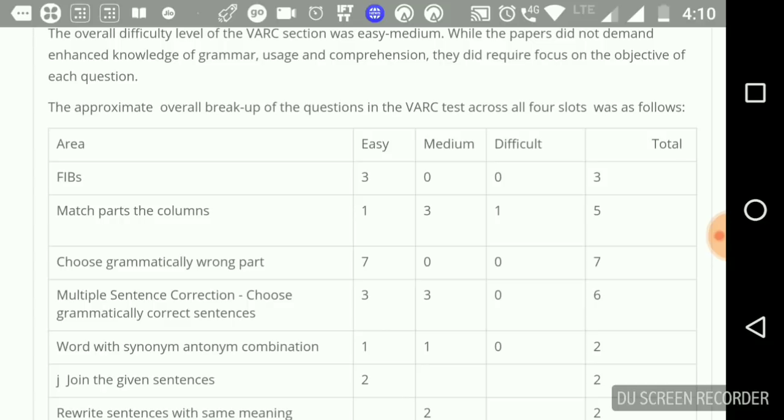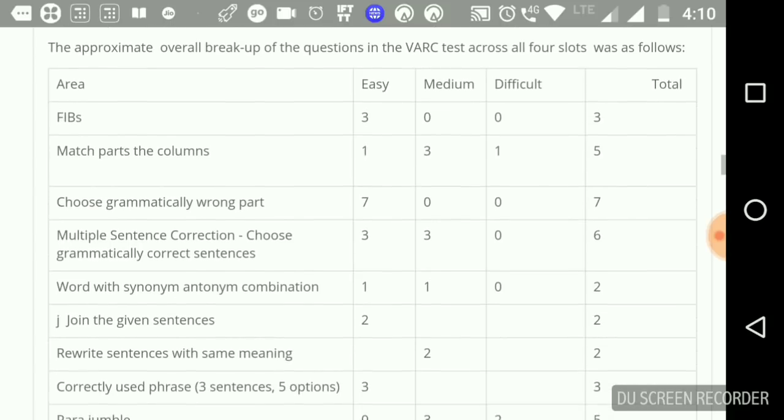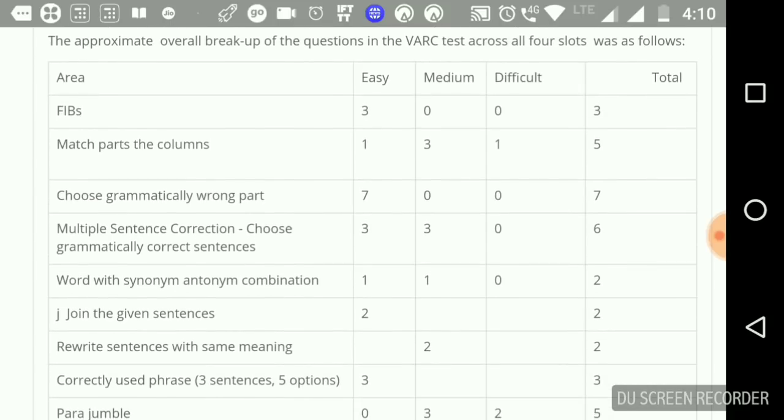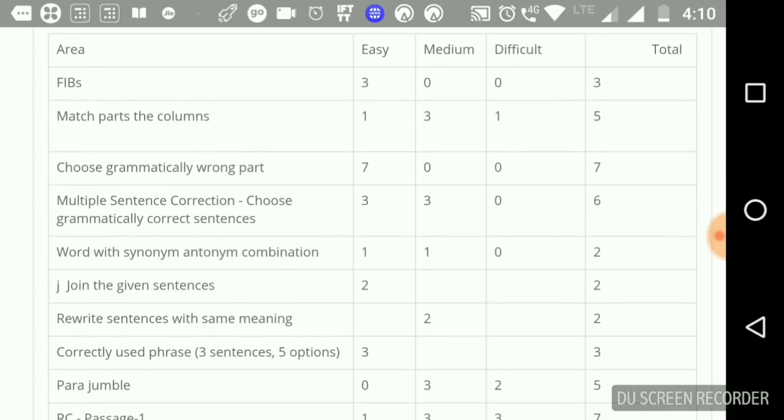The approximate overall breakup of questions in VARC in all the 4 slots was as follows. Filling the blanks, match the parts of the column, which was something newly added this year that wasn't there last year. Then choose the grammatically wrong part. The beauty of the CET was the framing of questions.